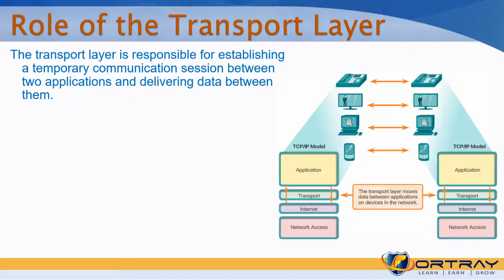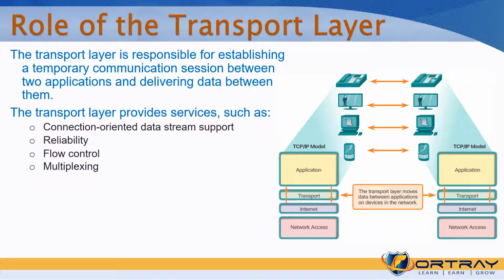The transport layer is responsible for establishing a temporary communication between two applications and delivering data between them. The transport layer moves the data between the applications on the devices in the network. It provides services such as connection-oriented data stream support, reliability, flow control, and multiplexing. We'll discuss one by one what is connection-oriented, what is reliability, flow control, and multiplexing.